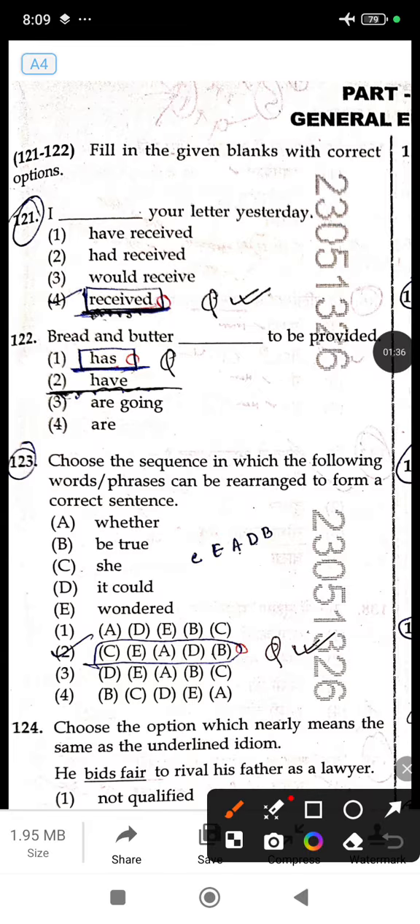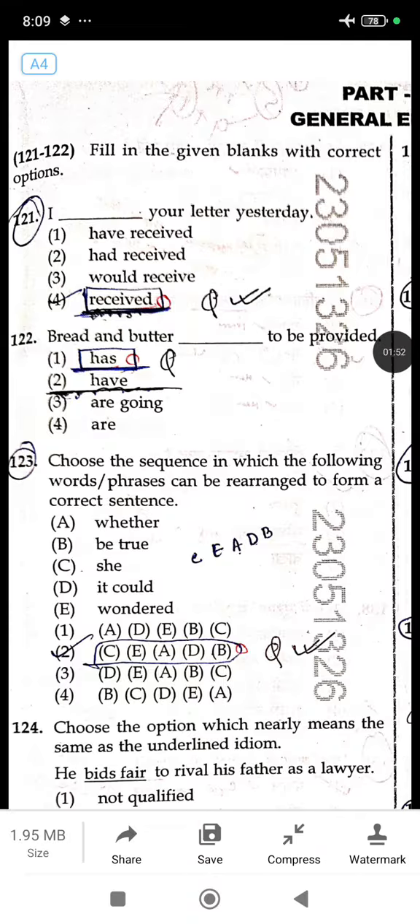And it is not grammatically correct to say I would received your letter yesterday. You can write it this way: I would have received, so that becomes your past conditional. We have such kind of question also later on, we'll see.